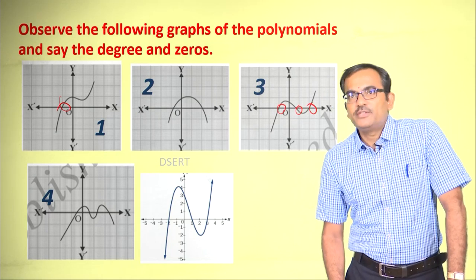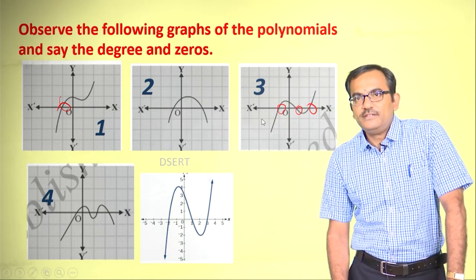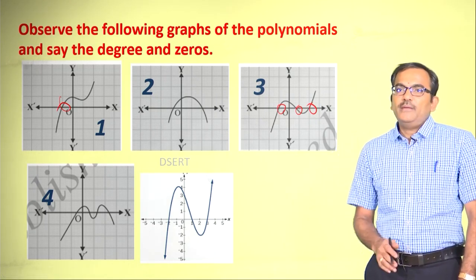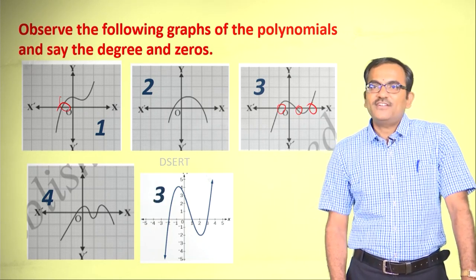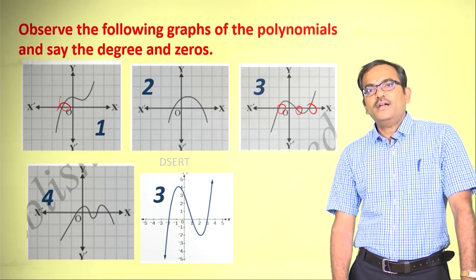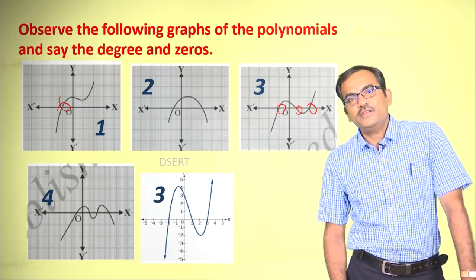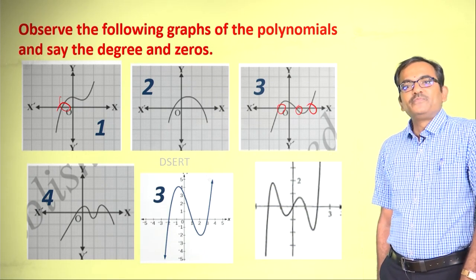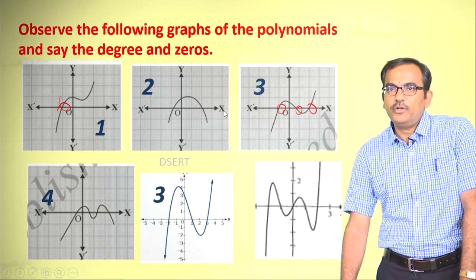Oh, this is very much similar to the third one, but what is the difference? The difference is that both are of the same degree polynomial, but the coefficients and the constants are different. That is why we get a different curve altogether, right? Now, what about this? Right? Did you write the degree of this polynomial? Now, cross check with this answer.